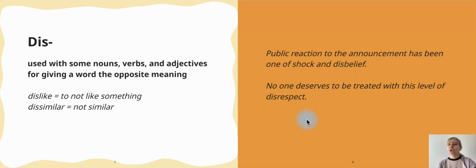And the second one, no one deserves to be treated with this level of disrespect. So no one should be treated that way; on the contrary, everyone should be respected. Yes, so this is the opposite.